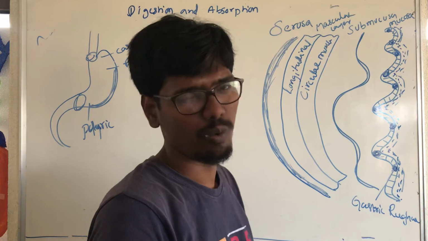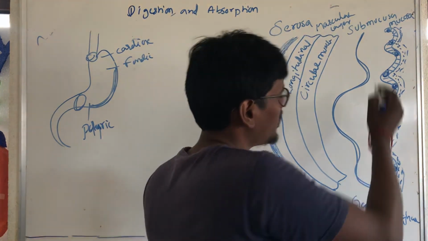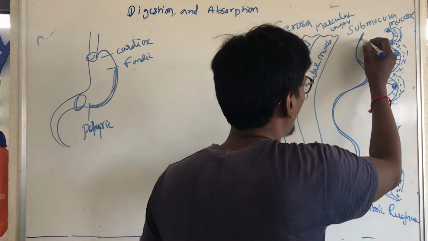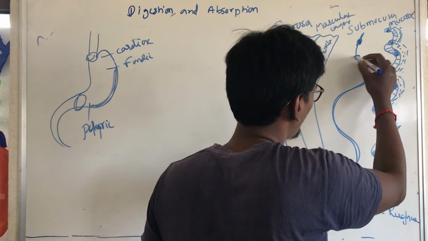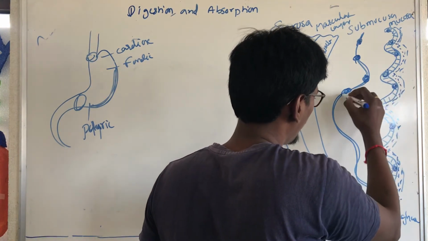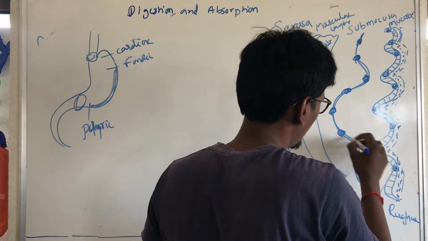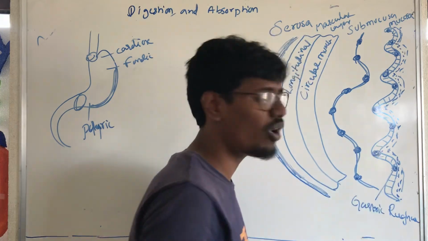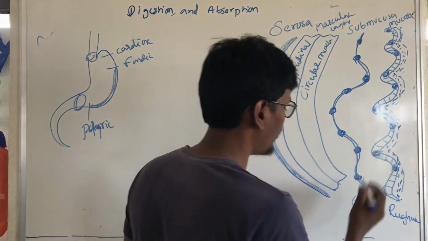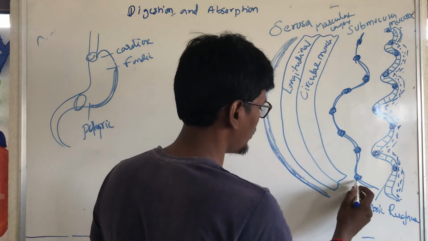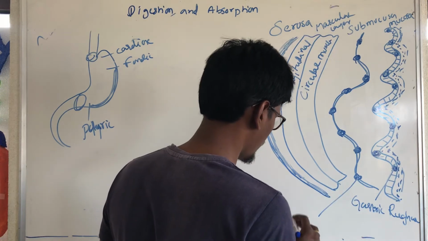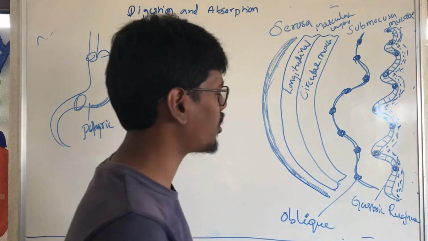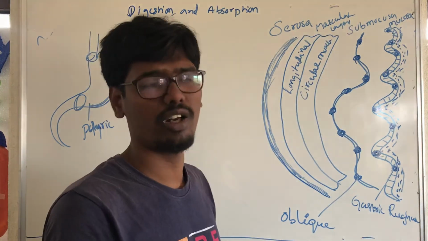And one more thing: the submucosa has some oblique muscles. It is not continuous. It has oblique muscles, but not continuously.